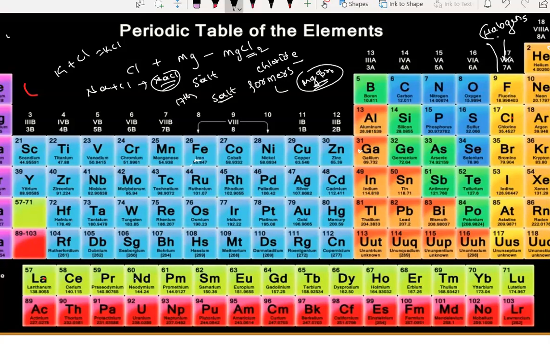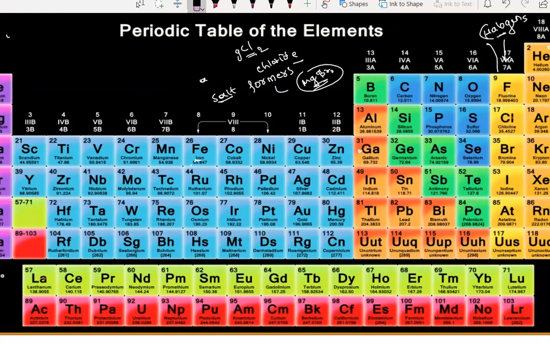Because of this, they form a salt. That's why they have got the name halogens. I hope you understood why we call 17th group elements halogens. 17th group elements are called halogens because they form a salt.